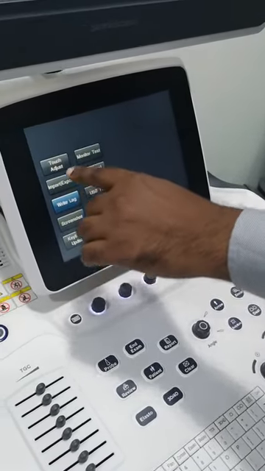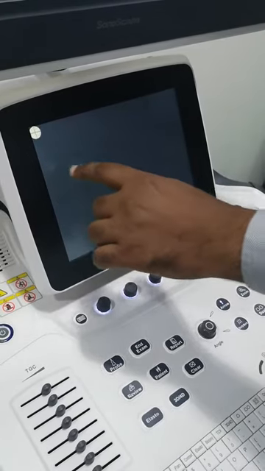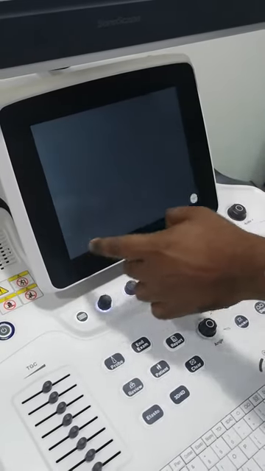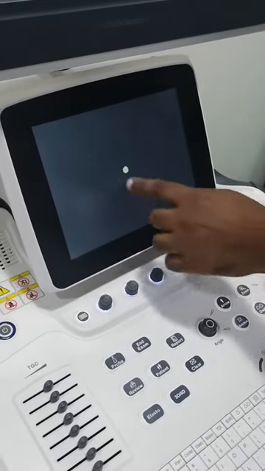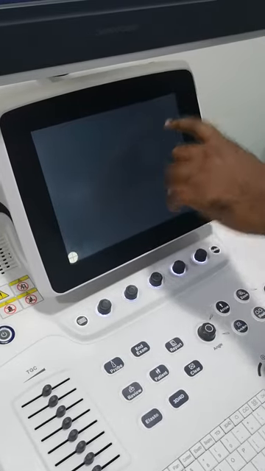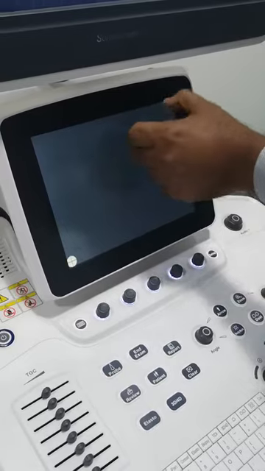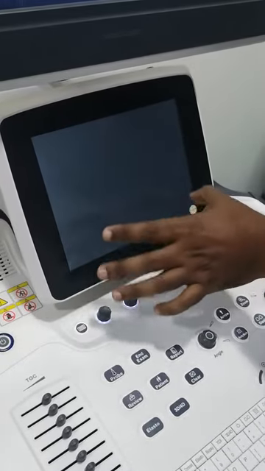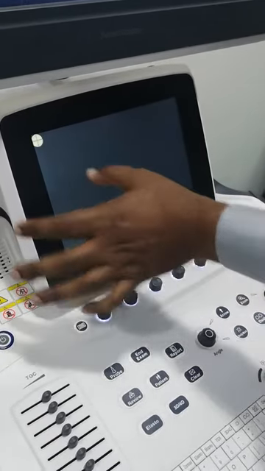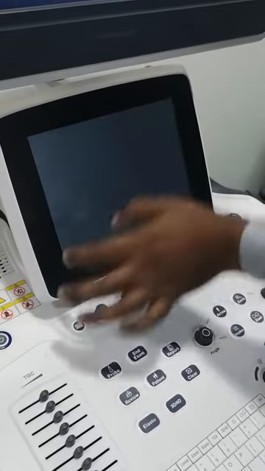Also we can test the touch adjust. Touch adjust is the same as this. The touch screen adjustment is here. You can touch the touch screen adjustment here, like this, and you can test. After you finish touch adjust, it automatically goes to the first screen.